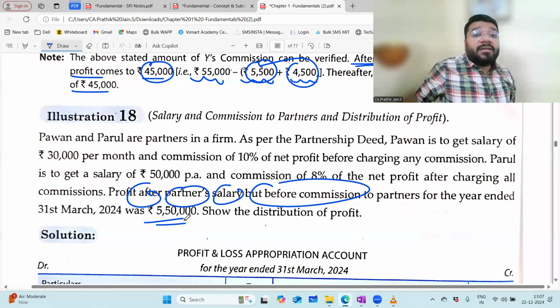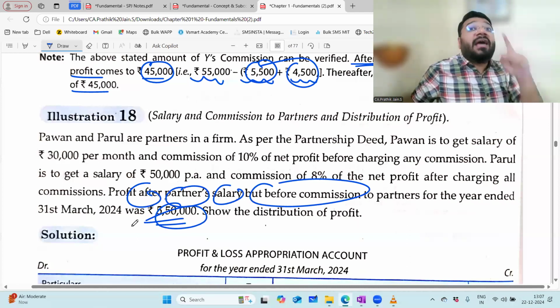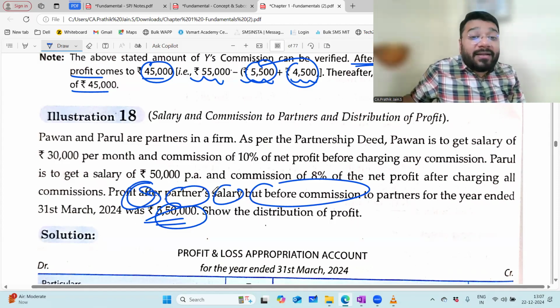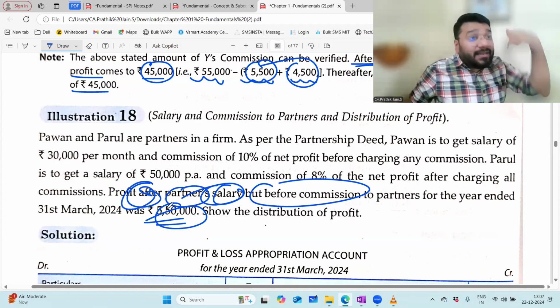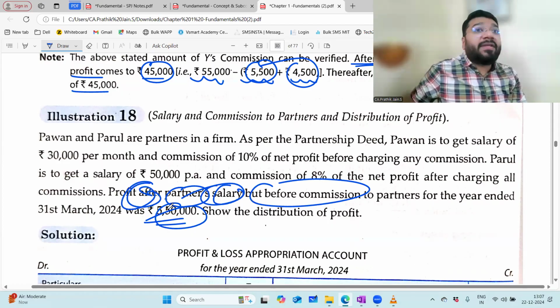Means what? This 550 is not the final profit that is coming from your P&L account. They have done a cheating with you. Whatever the net profit came from P&L, what they did? They deducted the salary. They subtracted the salary and then they gave you this 550. This 550 is coming after deducting the salary. This is not the final net profit.